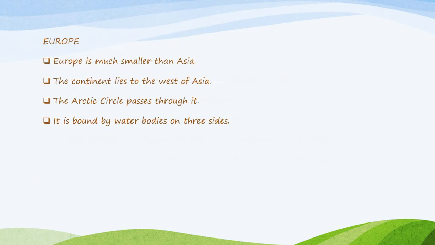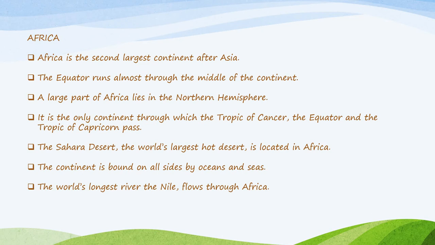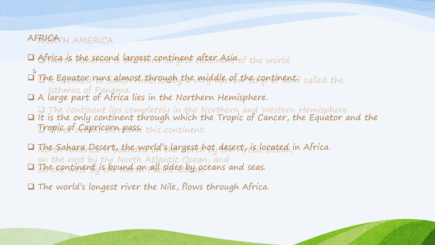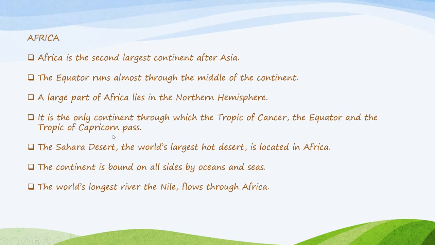Now next let's go to another continent, which is Africa. Africa is the second largest continent after Asia, and the equator runs almost through the middle of the continent. A large part of Africa lies in the northern hemisphere. It is the only continent through which the Tropic of Cancer, the equator and the Tropic of Capricorn pass. So this is very important. These three important latitudes pass through the continent of Africa. The Sahara Desert, which is the world's largest hot desert, is located in Africa.